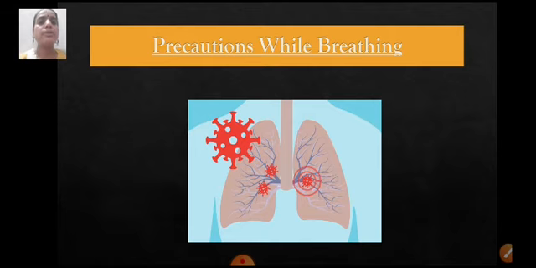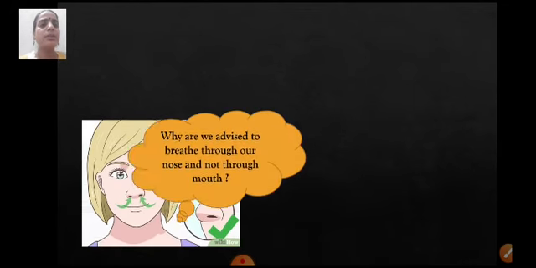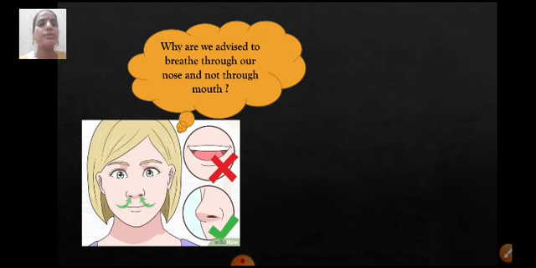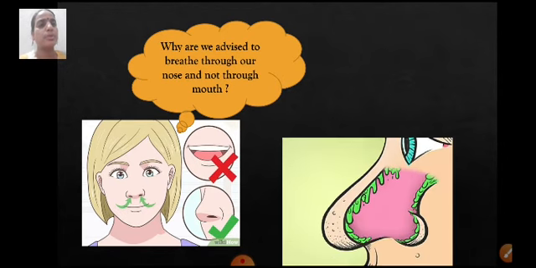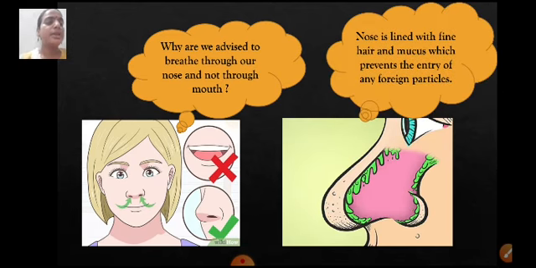Now, what are the different precautions that we need to take while breathing? First of all, you must have heard that it is advised to breathe through our nose and not through our mouth. Why so? It is because our nose is lined with fine hair and mucus, which prevents the entry of any foreign particles. Also, the whole respiratory tract is lined with fine hair-like structures known as cilia. These prevent the entry of any germ or bacteria into our respiratory tract along with the air that we breathe.